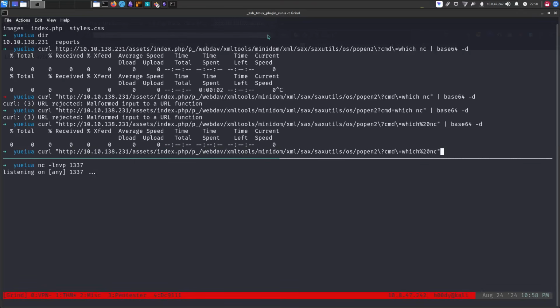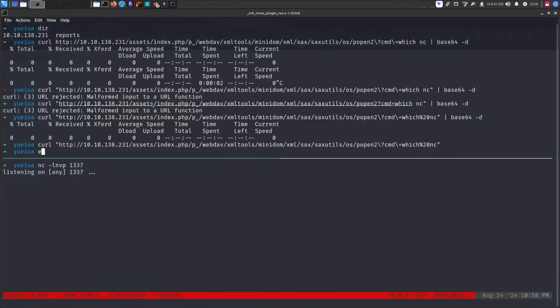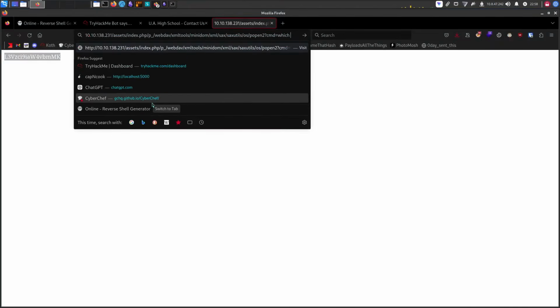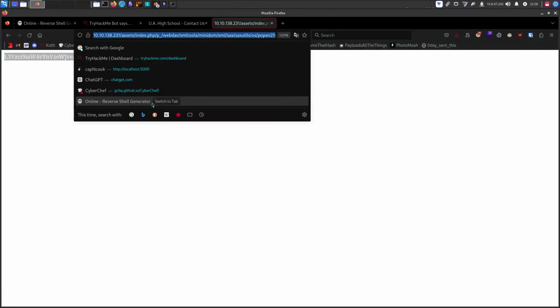Why are we not getting any response? Oh wow. Okay, never mind. We can just take it and see. So the box does have netcat, so we can just use, like, does it have BusyBox? Because BusyBox netcat is pretty much stable and we do get a shell using that. So I'm gonna use BusyBox.